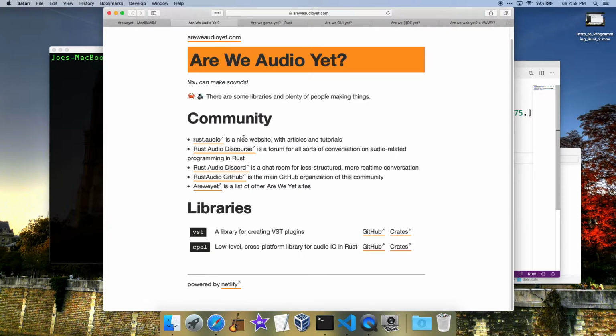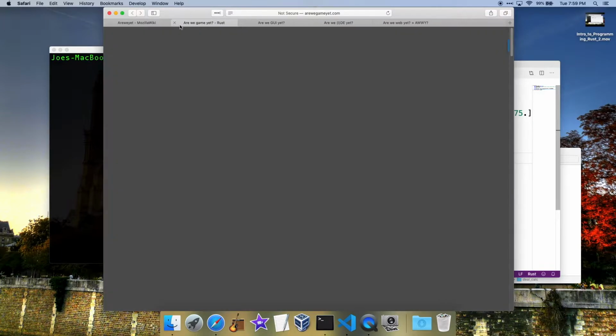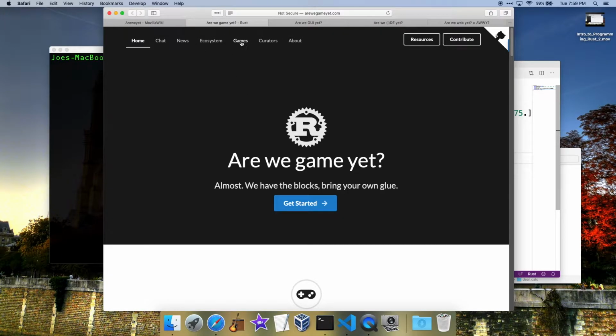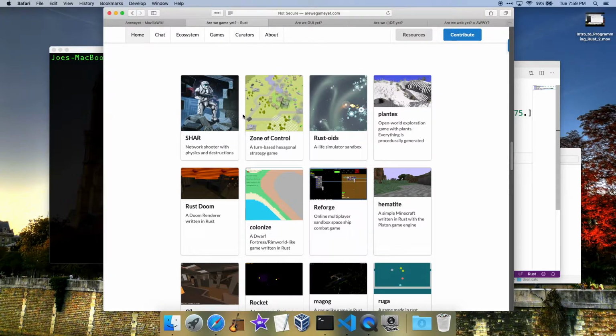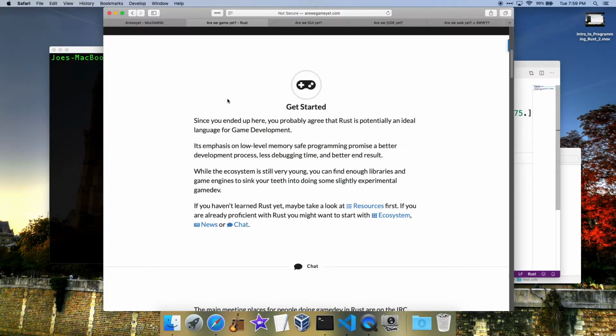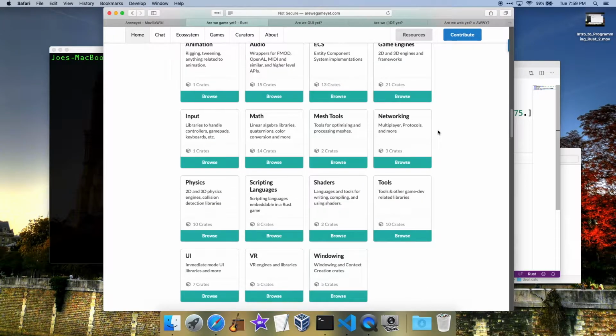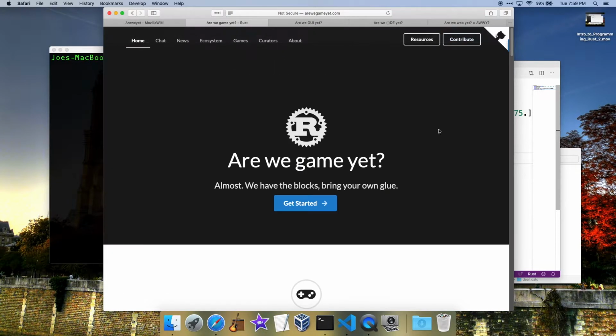So audio. This shows you just kind of some stuff revolving around audio in Rust. Game. This shows some Rust games. This one's really cool. So these are all games that are built with Rust, and there's some cool games in there. What do we got? The ecosystem. So this shows all kinds of tools for building games in Rust, and Rust is really good for games because it's a fast language and it's compiled and it's systems level. So it's pretty much ideal for coding games.